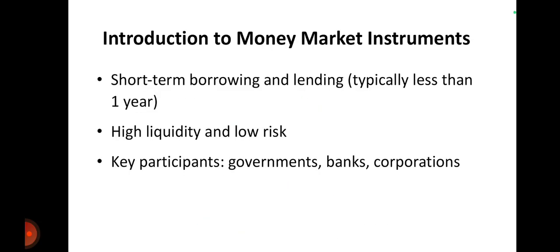Let's go through the introduction to money market instruments. Short term borrowings and lendings deal with the money market, from 1 day, 1 month, 6 months, to 1 year. It has high liquidity and low risk because within 1 year you will get your money back. Next are the key participants. Government, banks and corporations deal with these money market instruments.